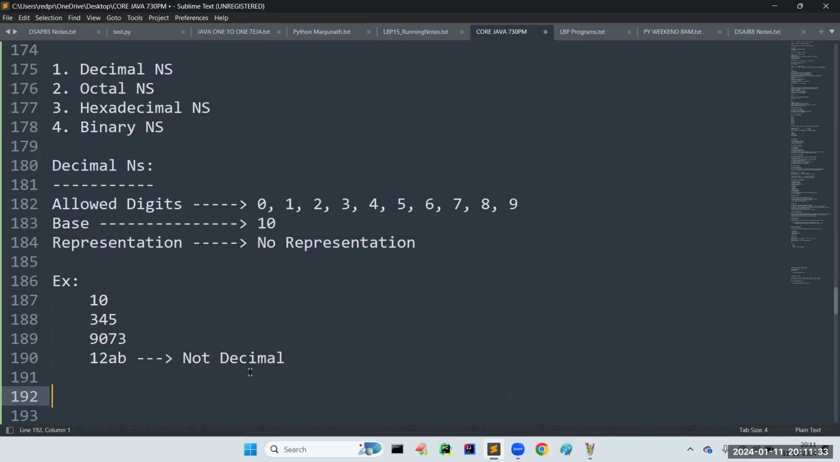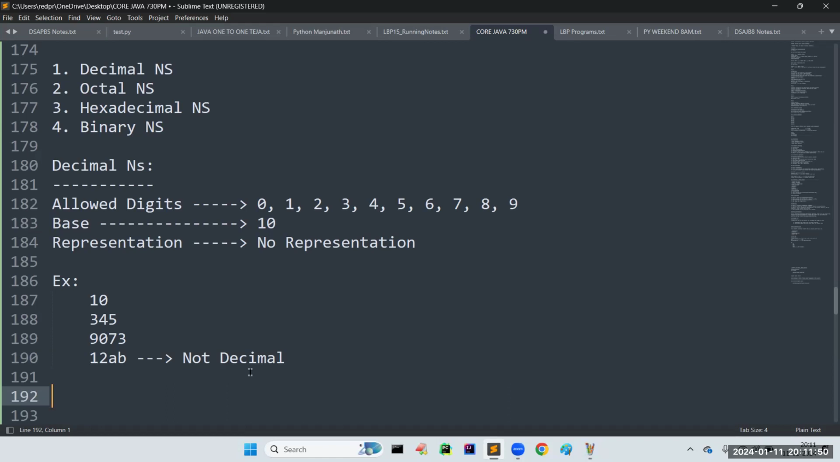The number system which we use to count currency or to represent numbers is the decimal number system. Sir, up to this decimal number system, do you have any doubts?